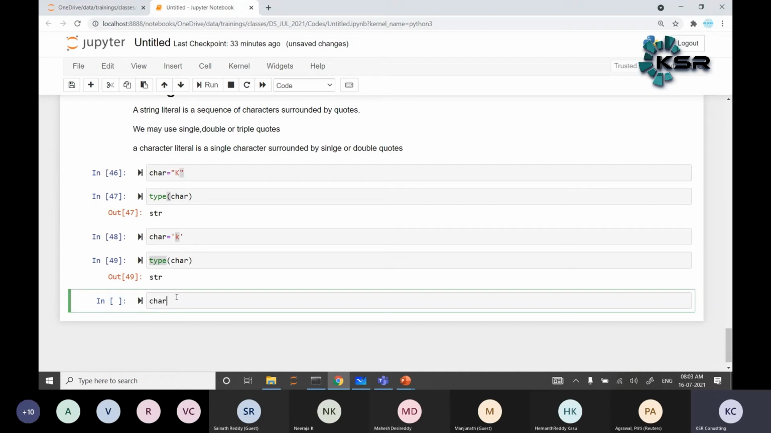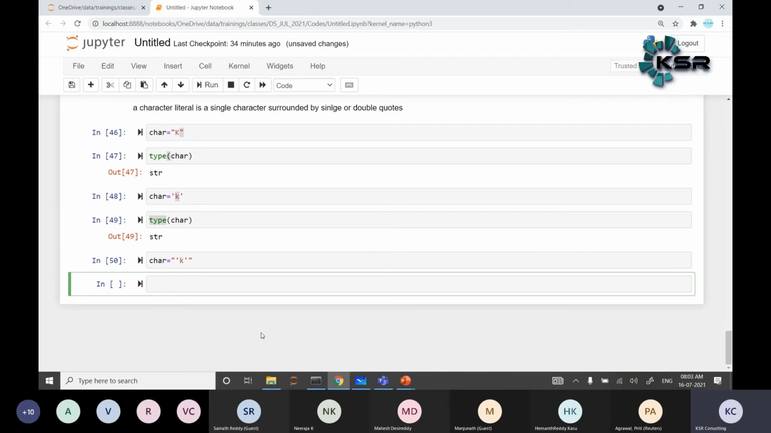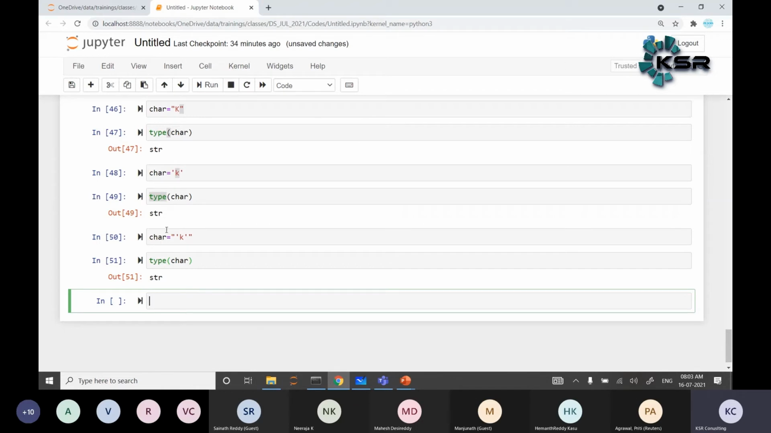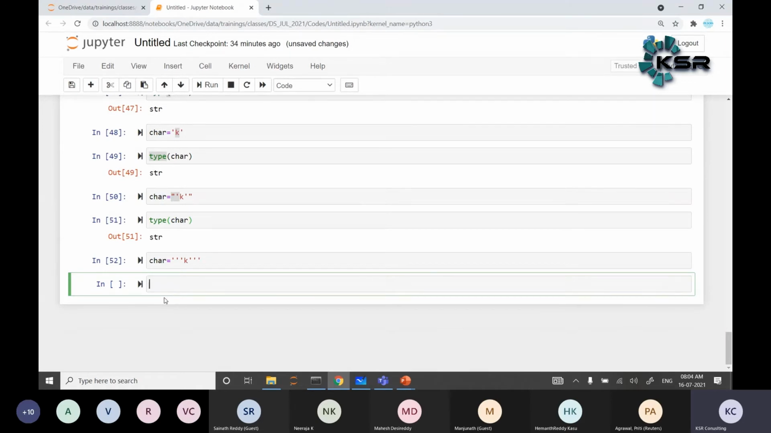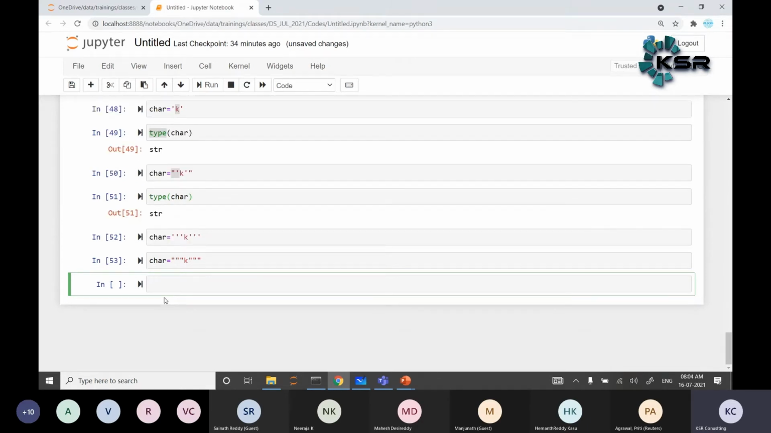Suppose char is equal to, I write the triple quote. Again, the type of character is string. One double quote, one single quote works. Suppose I write triple double quotes or single quotes, for example, character is equal to. It also works. So double quotes work, triple quotes work, anything may work here in this case.